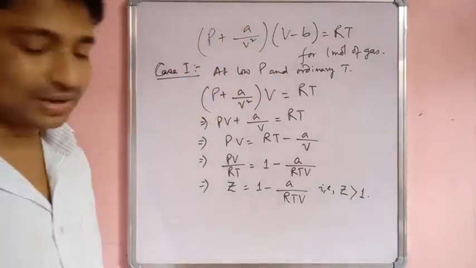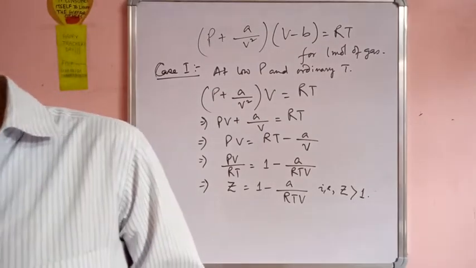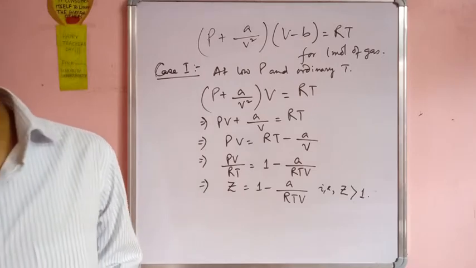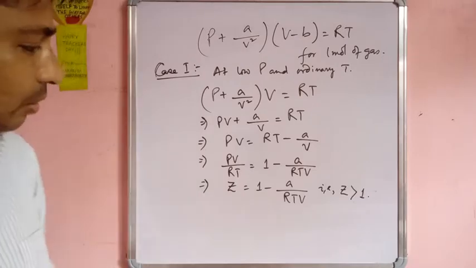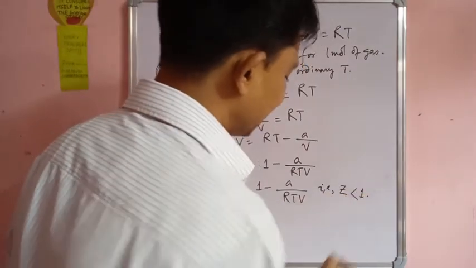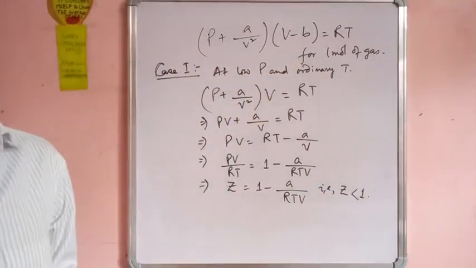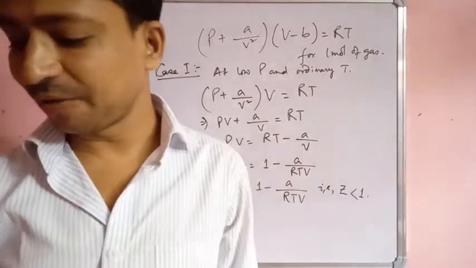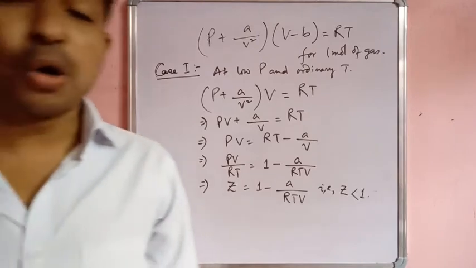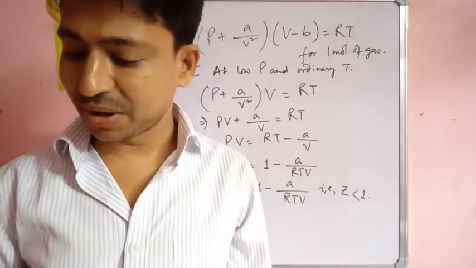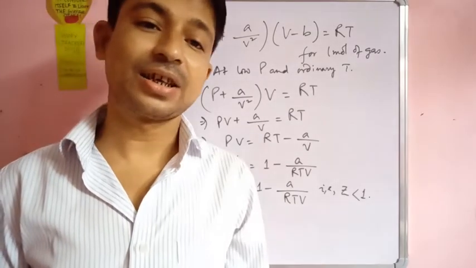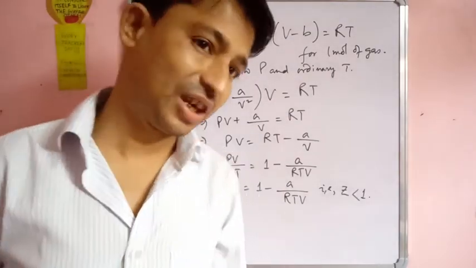Okay. Z is greater than 1 means that, at this condition, Z is not greater than 1, it is less than 1. If Z is less than 1, then what does it signify? If Z is less than 1, then the gas is more compressible as expected from the ideal behavior, and the gas is showing negative deviation.